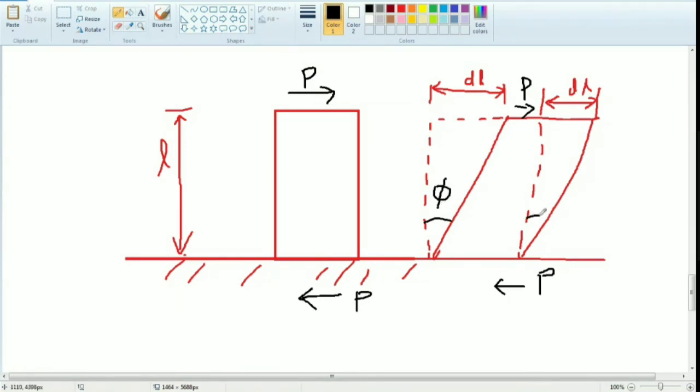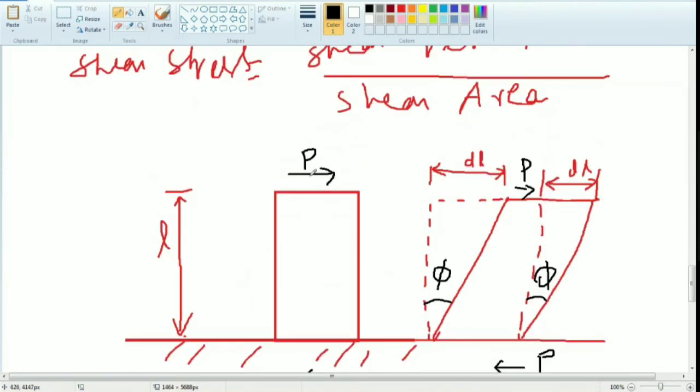So P. Okay. The angle between the two lines, that is phi. So now check the diagram and tell whether you understand the diagram or not.